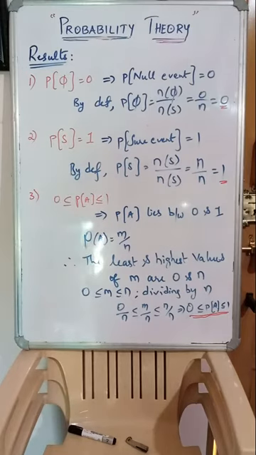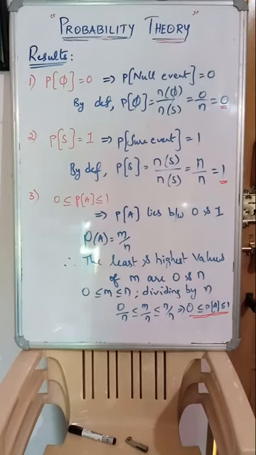The probability of any event lies between 0 and 1. Clear, guys? So every time you need to remember 3 things. One is the total probability will always be equal to 1, right? And probability value will never be negative. Third, the probability value will never cross more than 1 or less than 0. No negative and not more than 1. So the least value and the highest would be 0 and 1. Remember, if you remember these 3, the whole probability concept will be understood.